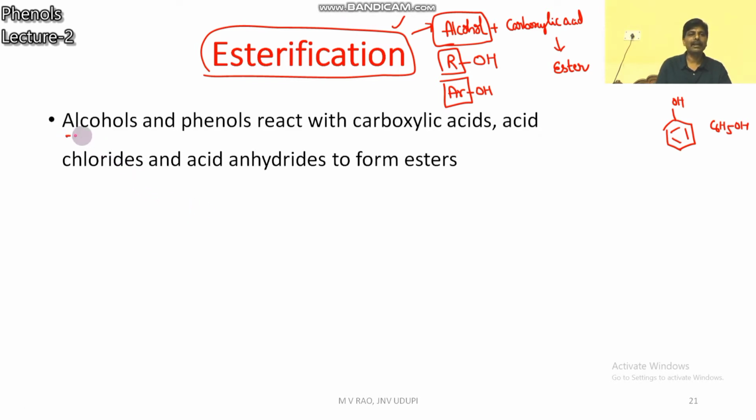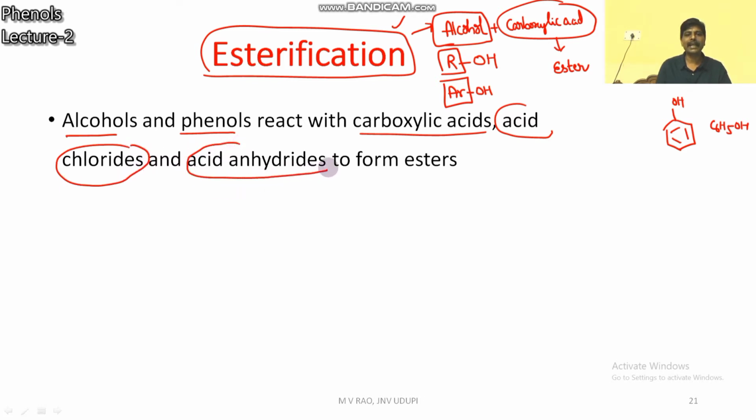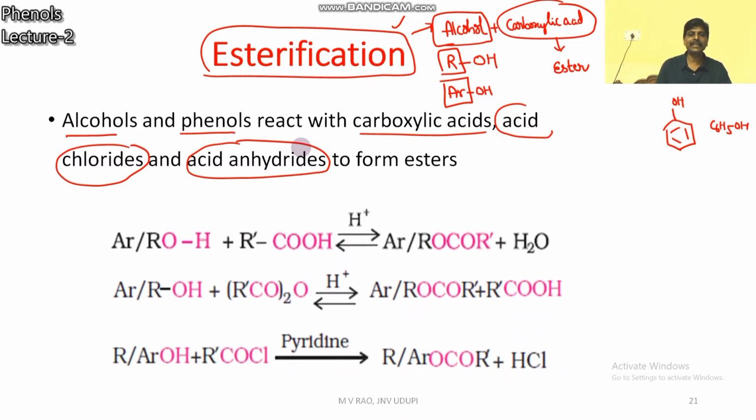Esterification: alcohols and phenols react with carboxylic acids, sometimes acid chlorides or acid anhydrides also. Three cases you can see here. In A it is carboxylic acid. In B it is anhydride, acid anhydride. C is acid chloride.